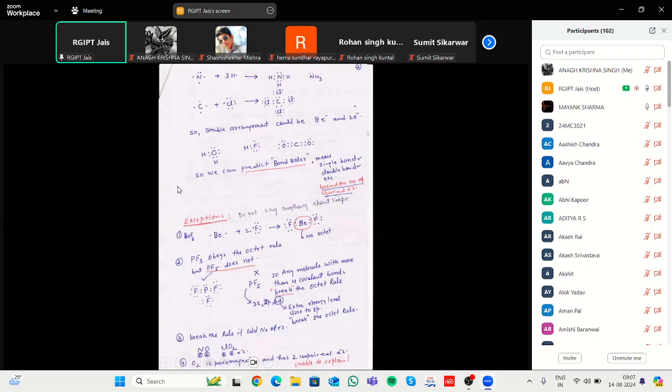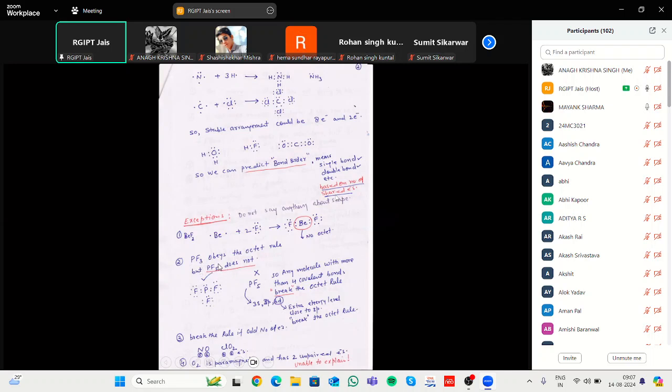But in this Lewis theory, there are some drawbacks. It does not tell about double bonding, or pi bonding. Also, it does not explain higher electronic configurations.